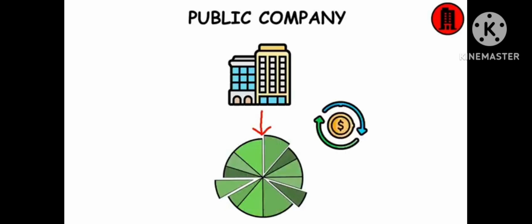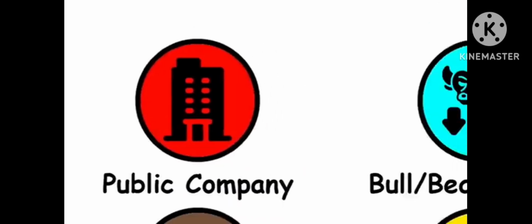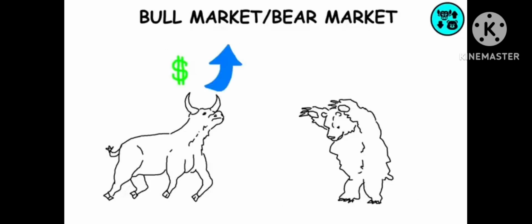Public company. Company whose ownership is organized via shares of stock that are intended to be freely traded on a stock exchange. Bull market. Bear market. A bull market means that prices are rising. A bear market means that prices are falling. They are named after each animal's attack style.